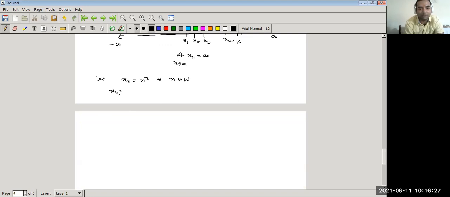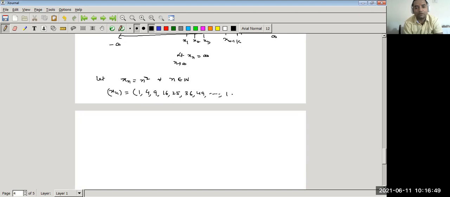If we construct the sequence, we get x1 equal to 1 square, 2 square is 4, 3 square is 9, 16, 25, 36, 49, and so on.